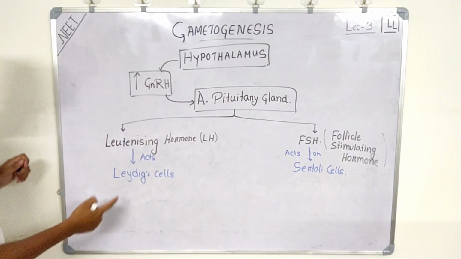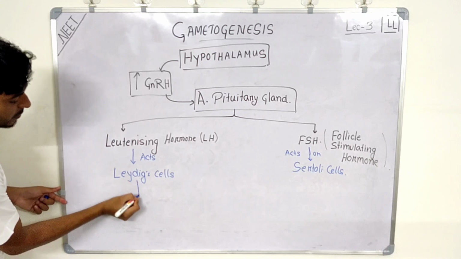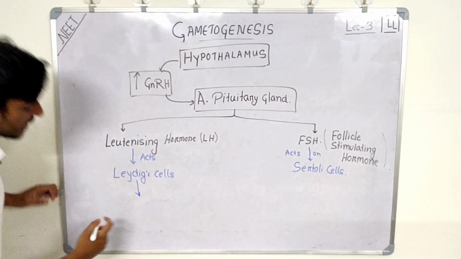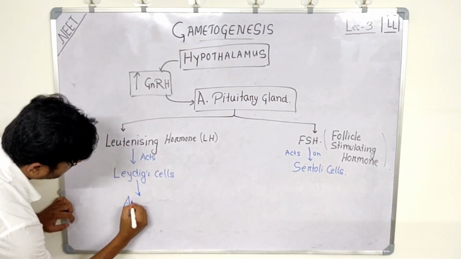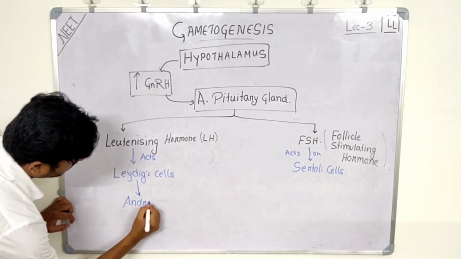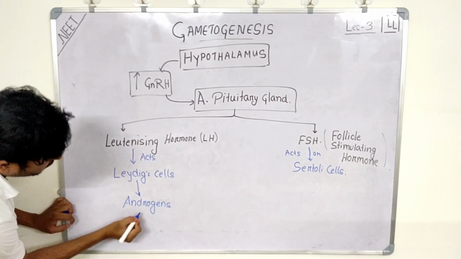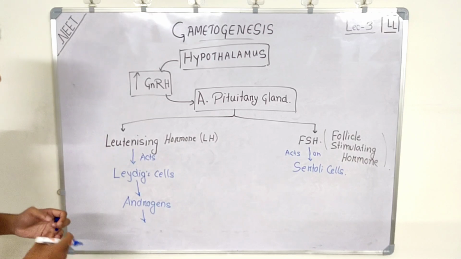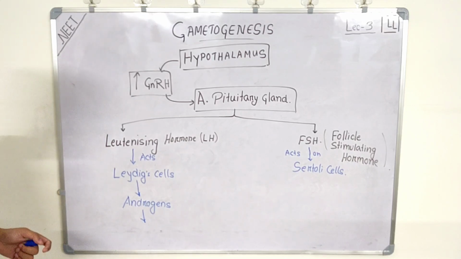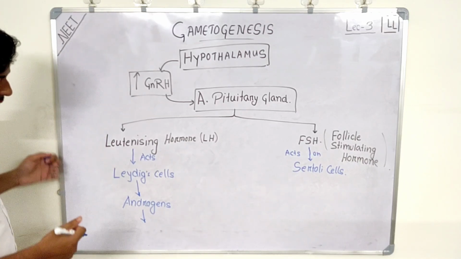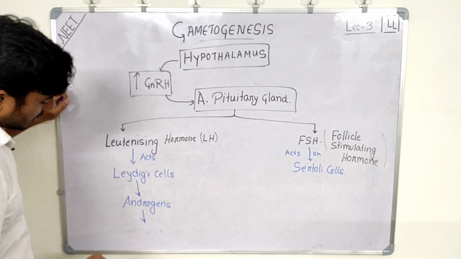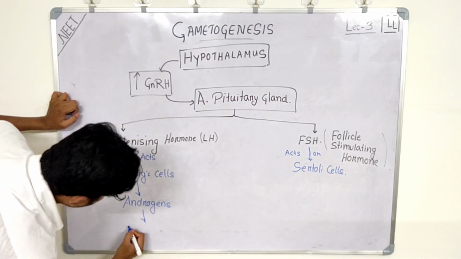Now these Leydig cells stimulate and synthesize androgens, and these androgens lead to the synthesis and secretion of sperms.